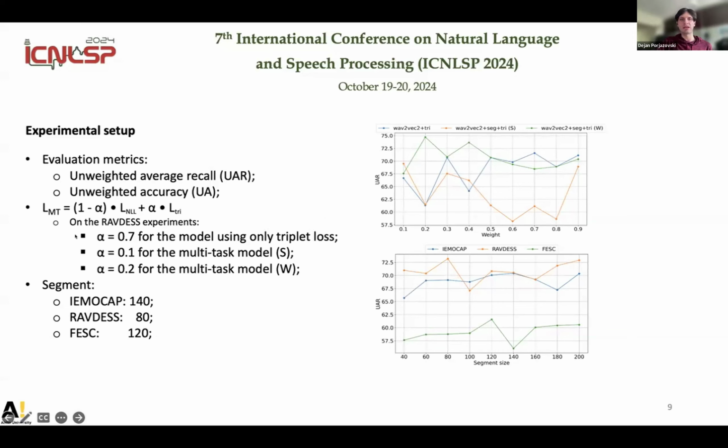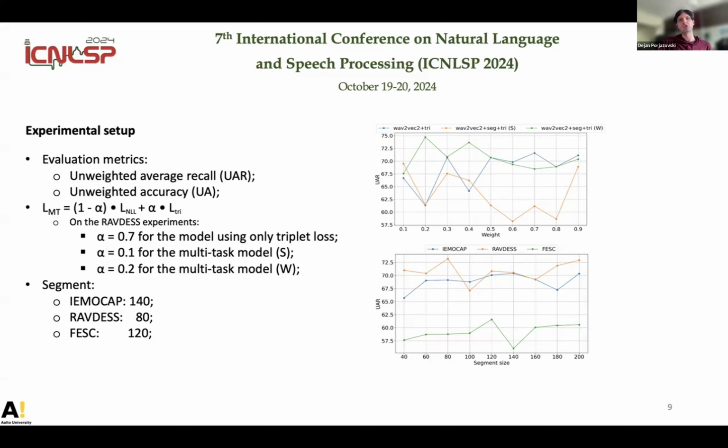So based on that, we found that the alpha value of 0.7 works the best with the model only using triplet loss. But for the multitask model, so the one that uses the segments in the triplet loss, 0.1 of alpha is the best. And then for the multitask model using the whole utterances in the triplet loss, 0.2 is the best. And then for the other databases, we could not select the appropriate alpha factor because we are using k-fold cross-validation. And we found that for different folds, different alpha is the best. So it was difficult to pick it. So that's why we did not use it.